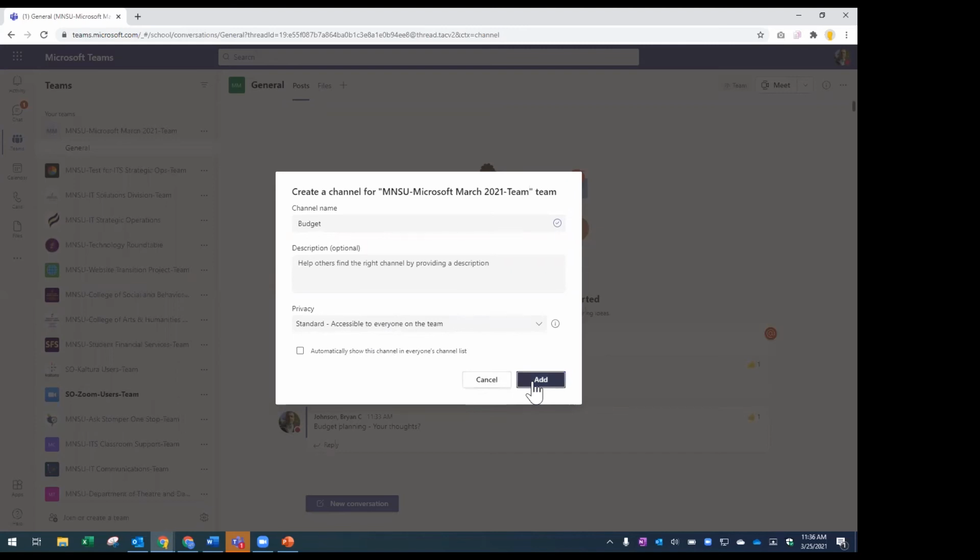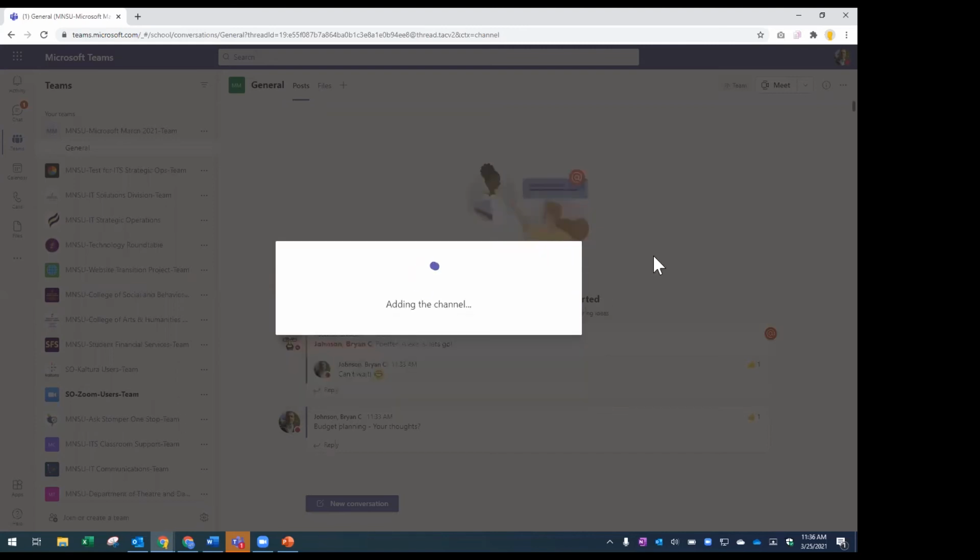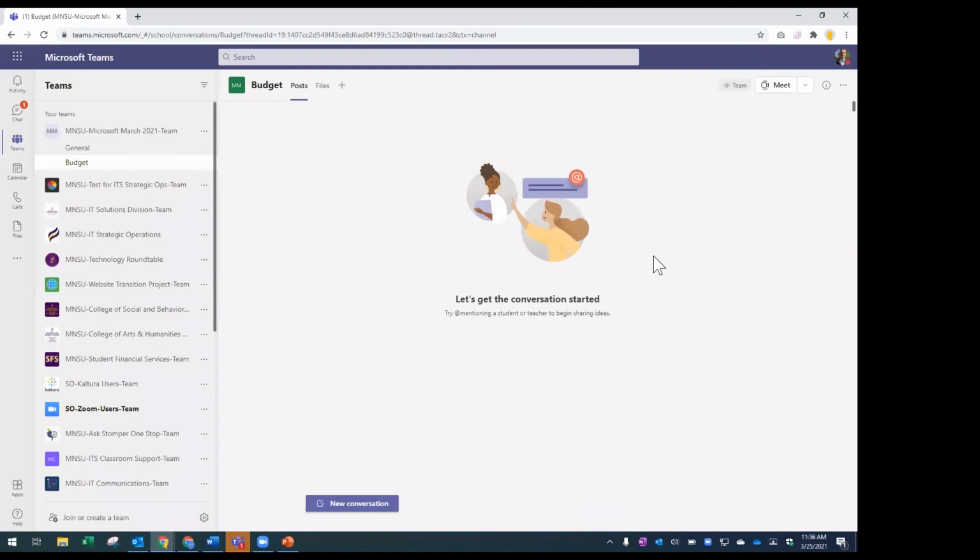In a department, you might be a department around one big topic, but within the department you break out: you have budget talks, you're part of different committees, you have different initiatives, and each of those could become a channel. Now, optionally, I chose open to everyone in the team, but you can actually create private channels as well.